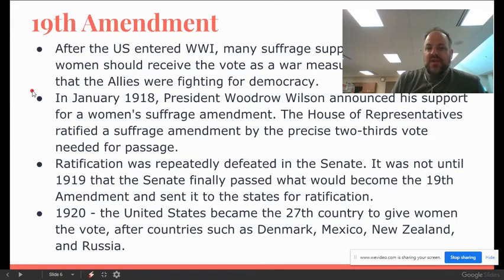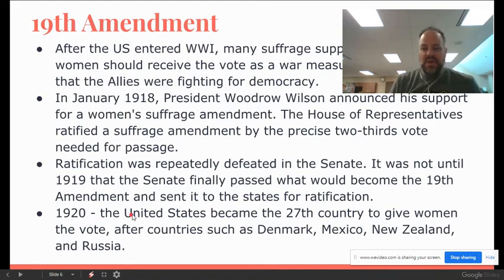So January of 1918, President Wilson announces his support for a suffrage amendment. The House of Representatives ratifies that amendment. It then goes to the Senate and it gets defeated in the Senate. So it takes until 1919 for the Senate to finally take this up again and pass what would become the 19th Amendment. And we've talked about with Prohibition how amendments work. Once it goes through Congress, then it has to go to states, and the states have to vote to ratify it or to approve the amendment. So 1920 is officially when that ratification process ends.